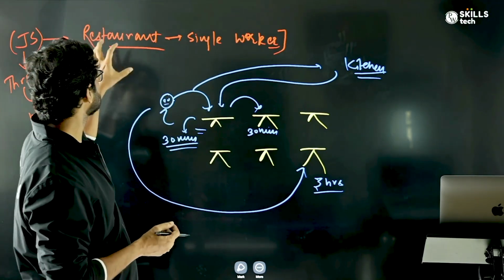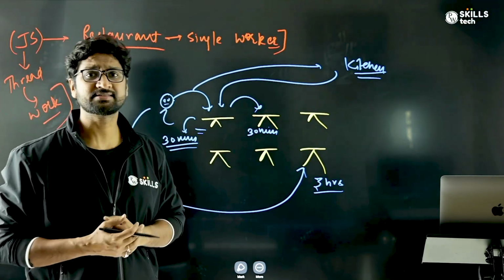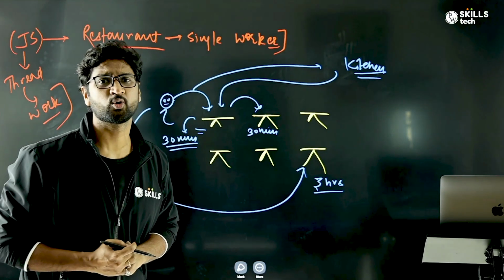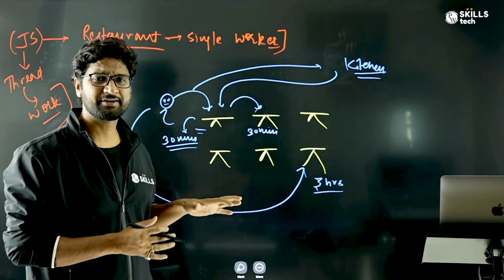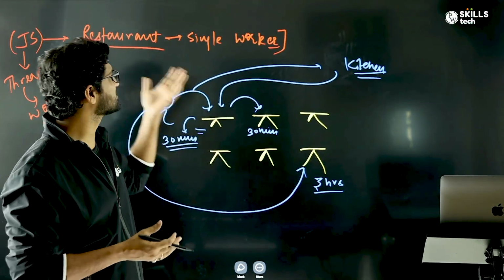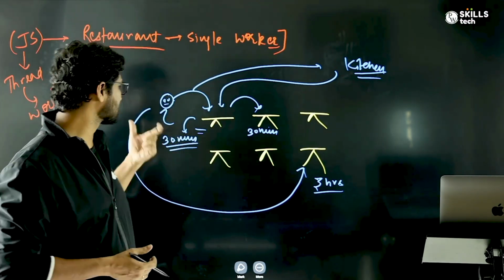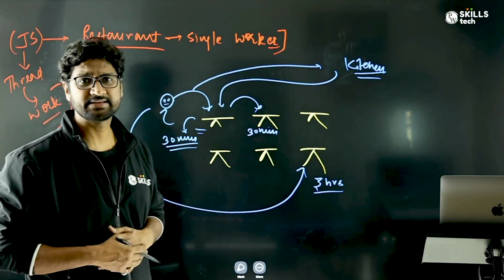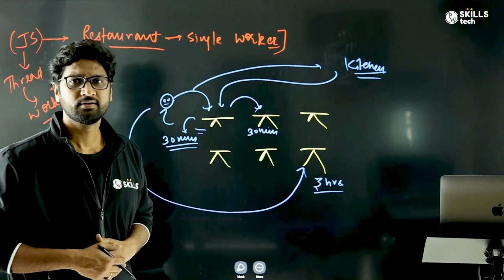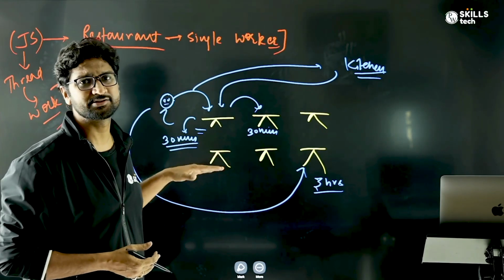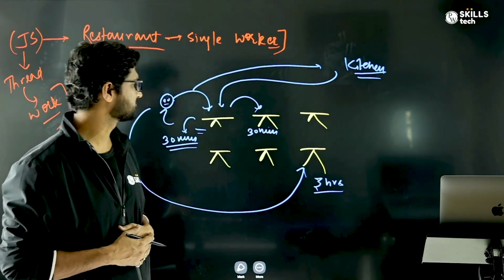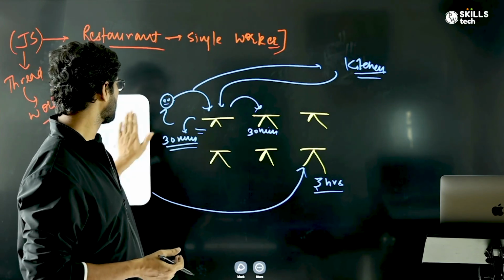So let's say that this person learns from the asynchronous processing of JavaScript and Node.js. What could they do? You can just pause the video and think about what this restaurant owner with just a single worker, a single waiter, should do so that they are still able to manage multiple customers without impacting their service quality. What can they do, guys? Let's try to understand.